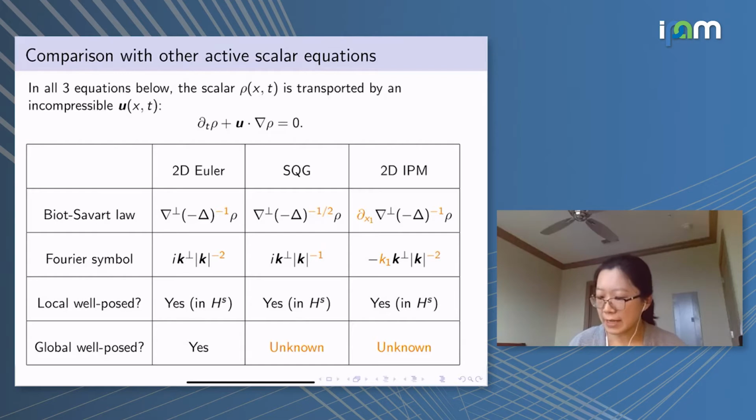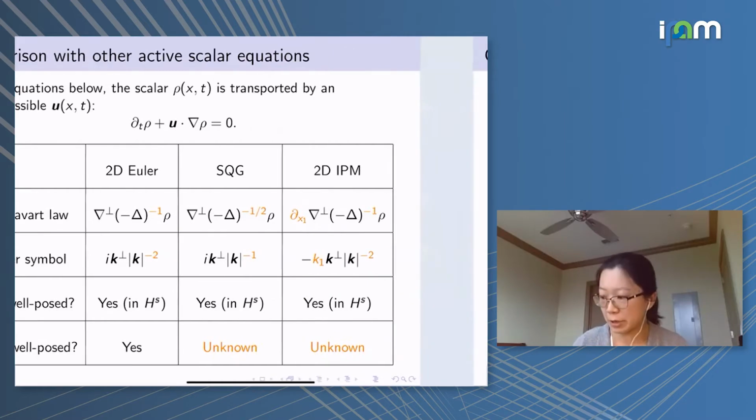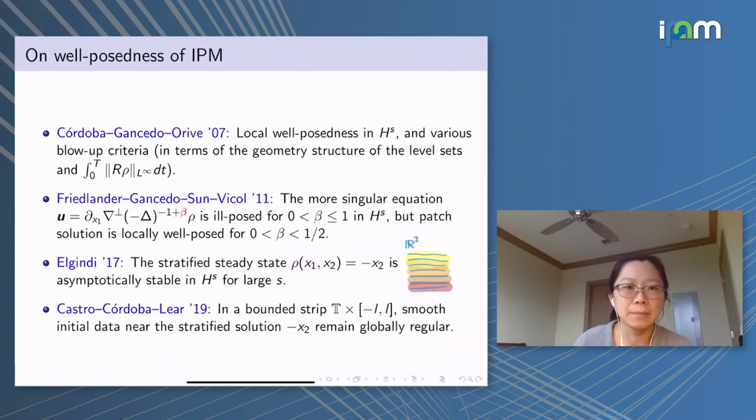So in the next slide, I will be reviewing in more detail the local well-posedness results for the incompressible porous medium equation. From the work of Córdoba, Gancedo, and Orive, they proved the local well-posedness in H^s, for s bigger than a certain constant, I think 2 or something. And they also give various blow-up criteria. Some of the criteria are more similar to those of SQG, for example, the BMO norm of the gradient of rho.